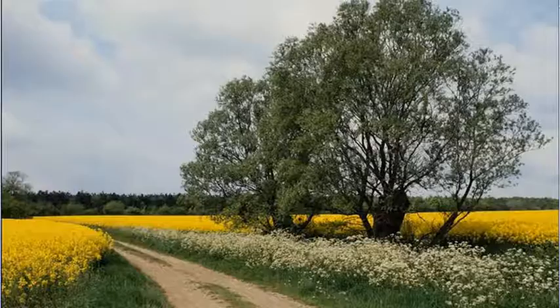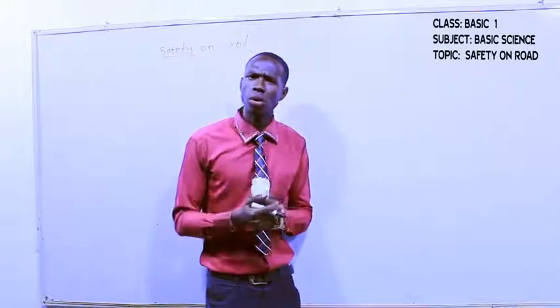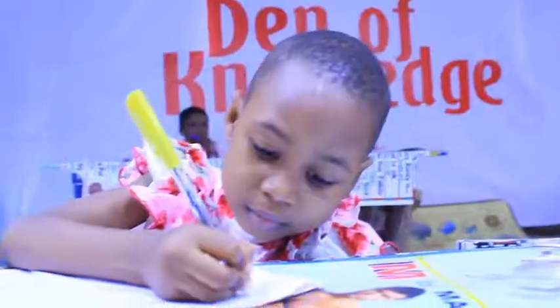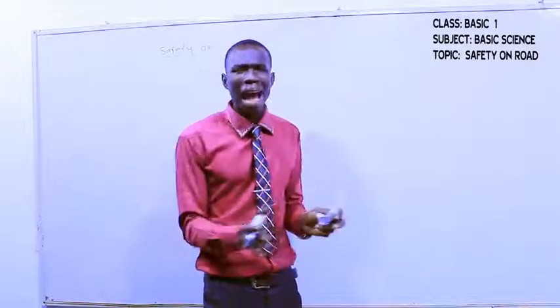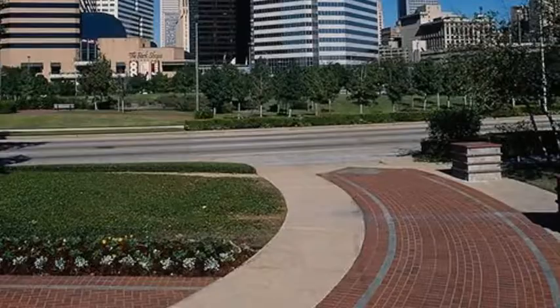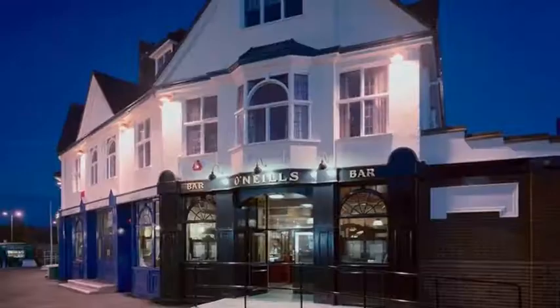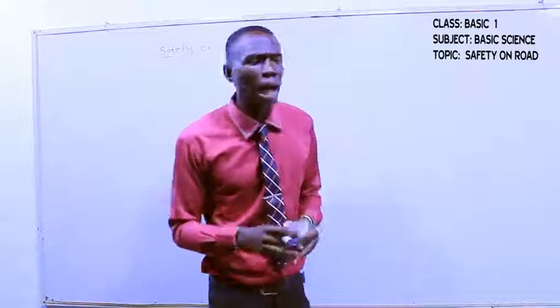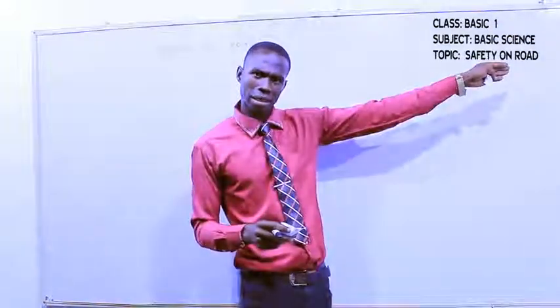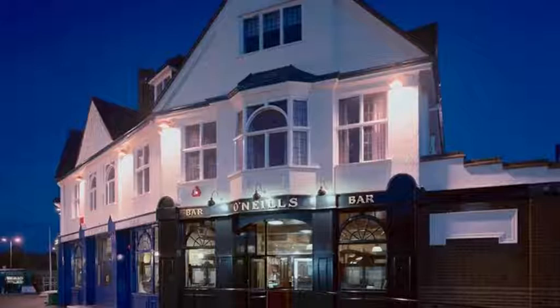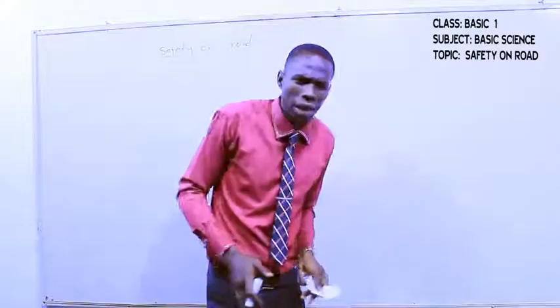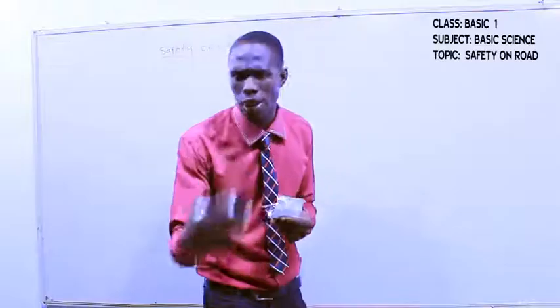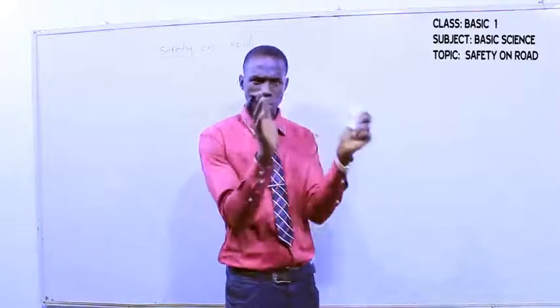We have the driveway road. What is a driveway road? It's a place that is connected to a public road and a building. Like if you want to enter a gate, maybe a company, when the gate opens and the car enters into it and parks, that small place the car enters is called a driveway. It's always in a building.